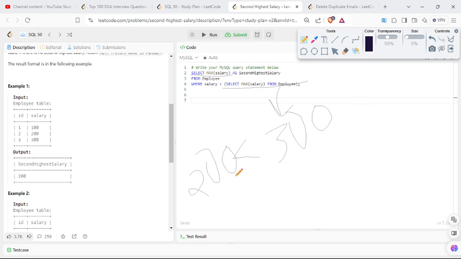You can also solve this question using the limit keyword. You can sort the salaries in descending order and then write limit 1, 1. Limit 1, 1 will skip the first salary, that is 300, and then return the first salary after 300, which is 200. So it will return 200. You can solve this with this query also; both are the same and both are equal. Okay, moving to our next question.